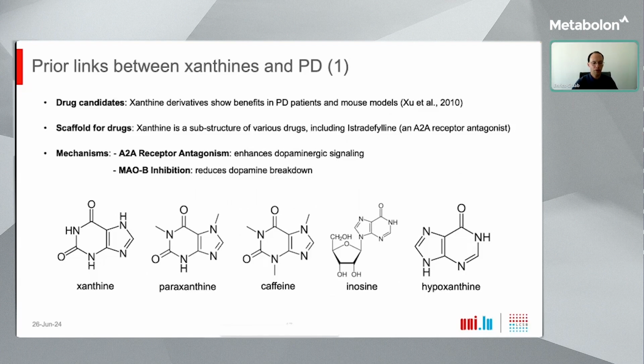And indeed, one of the proposed mechanisms for the beneficial effect of xanthines in PD is A2A receptor antagonism, because this is known to enhance dopaminergic signaling and may therefore help to counteract the loss of dopaminergic neurons in Parkinson's disease. However, this is not the only mechanism suggested in the literature. Another one is the inhibition of the enzyme monoamine oxidase, or MAO-B, which is known to reduce dopamine breakdown and is therefore also a well-established drug target used for many years in Parkinson's treatment.